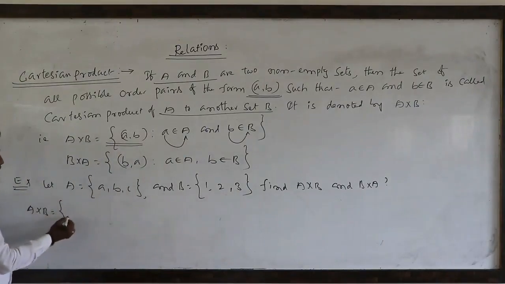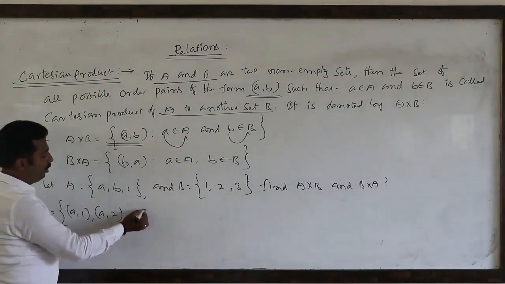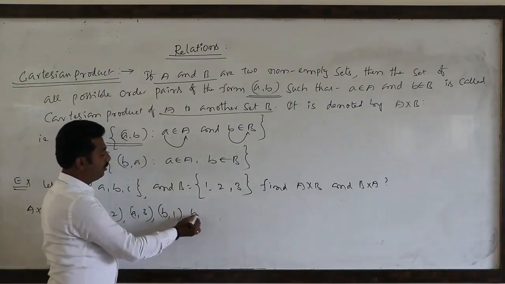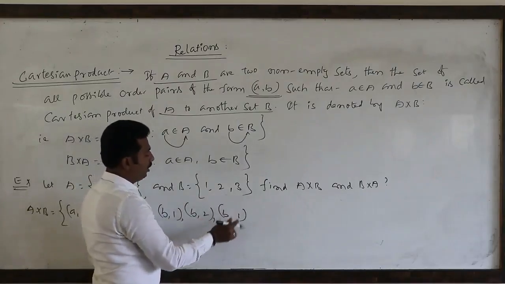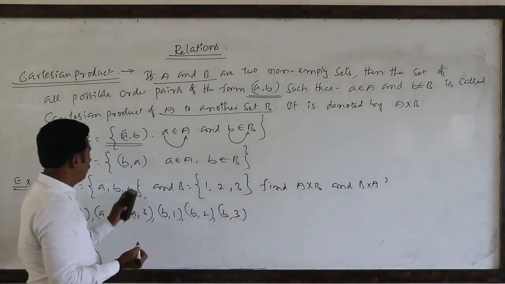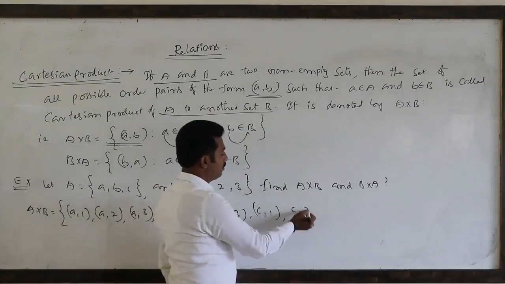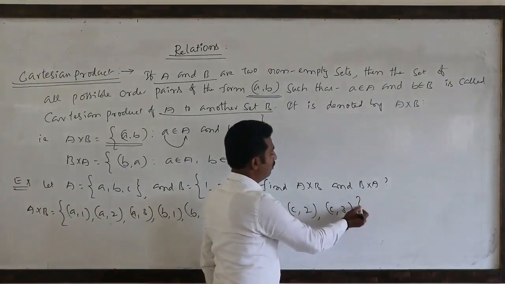So how to write: (a,1), (a,2), (a,3), (b,1), (b,2), (b,3), then (c,1), (c,2), (c,3).